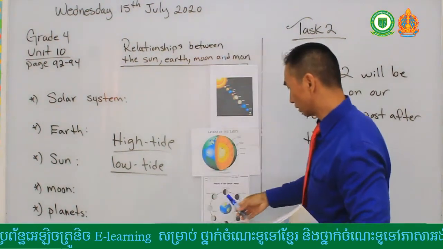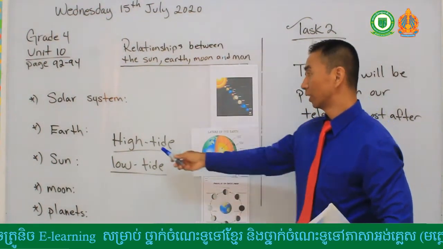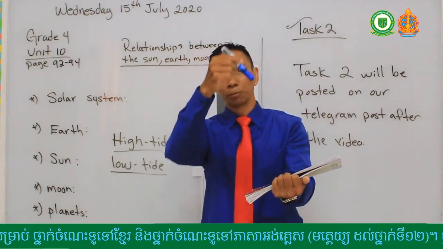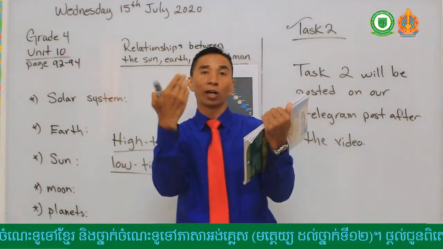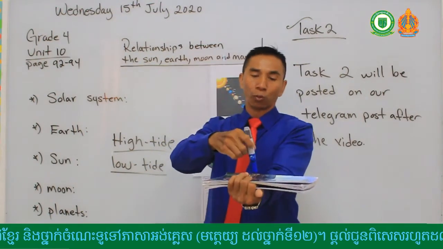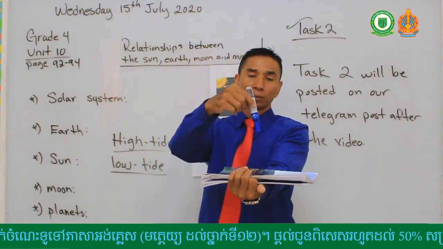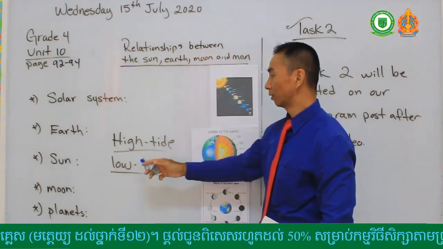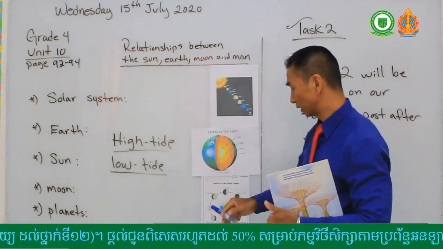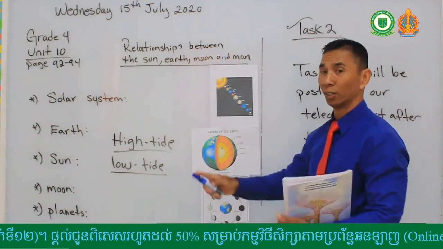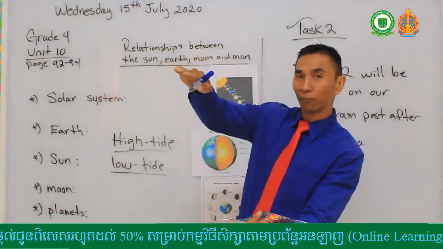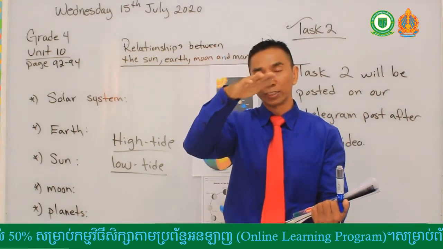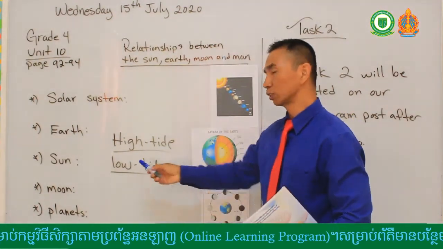When the moon is at a certain phase of the earth, there is a high tide. Because the earth is tilted to an angle and the moon is pulling the water towards an angle, the water of our planet rises up, so covering more of the stick. So that is called a high tide. Low tide is when the moon is at a different angle of the earth, at the bottom of the earth, and is shifting the earth at a tilt, causing the water to sink down. That is called a low tide.